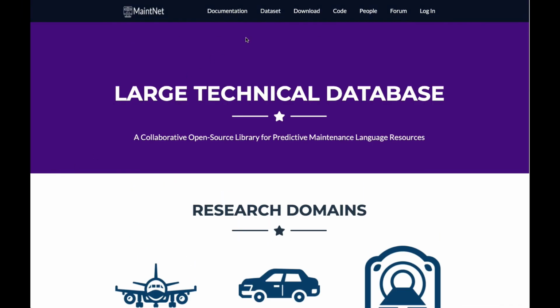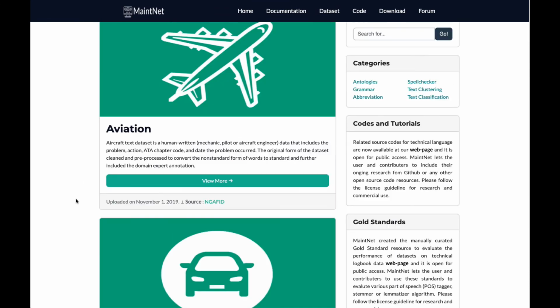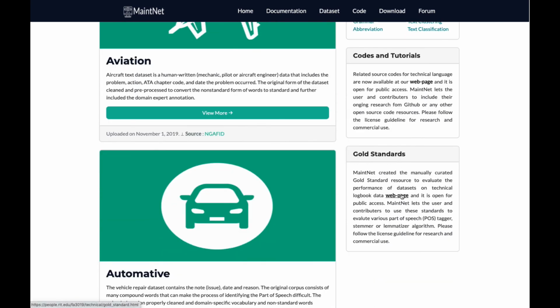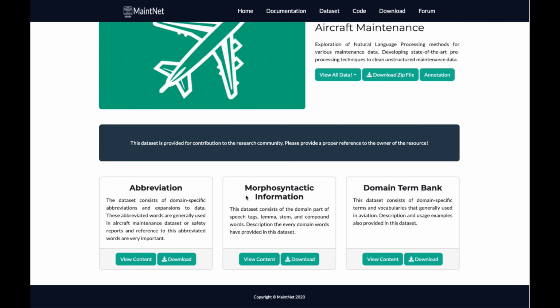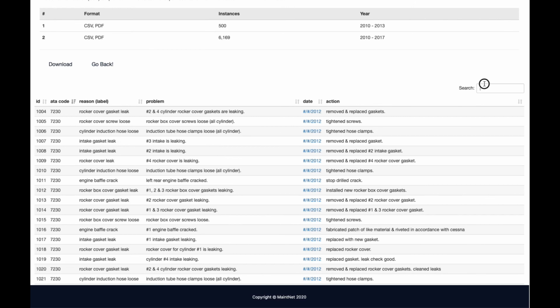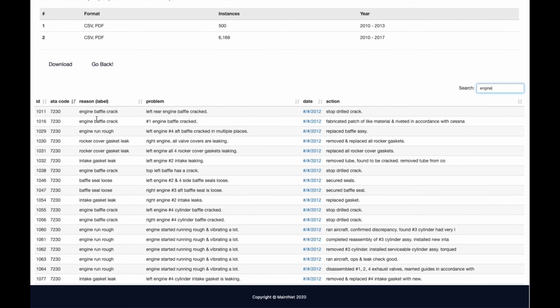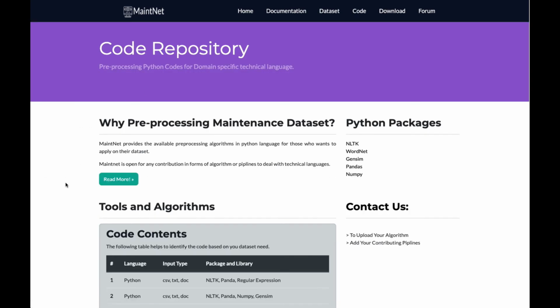Now I would like to present the MaintNet website. In MaintNet under dataset, we can find the three domains of aviation, automotive, and facility. If the user wants to download and access the gold standard dataset, they can use this link. In the aviation case, we can find the abbreviation, morphosyntactic information, and term bank datasets through here. Or if the user decides to download the annotation dataset, they can use this link. And if they want to modify the dataset, such as accessing only engine-related data, they can perform the download and modify it in here. And they can download the dataset for free.